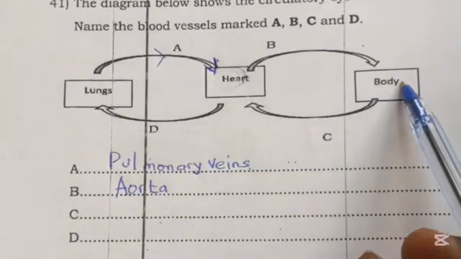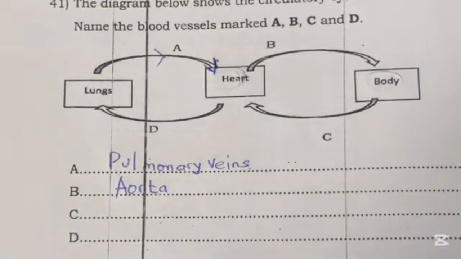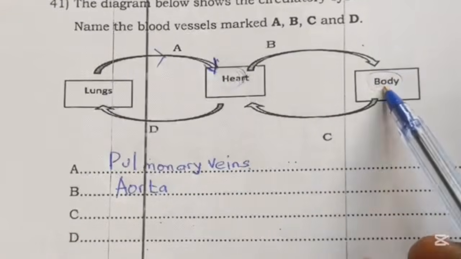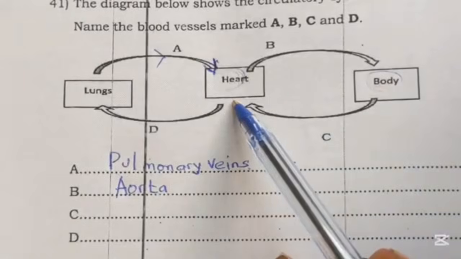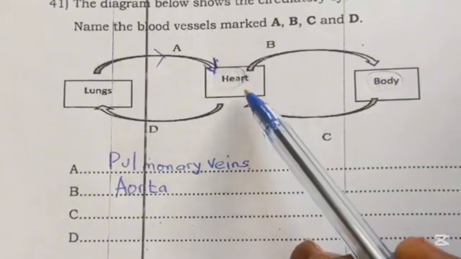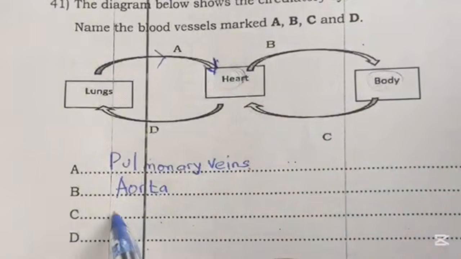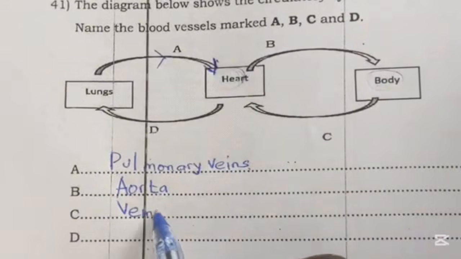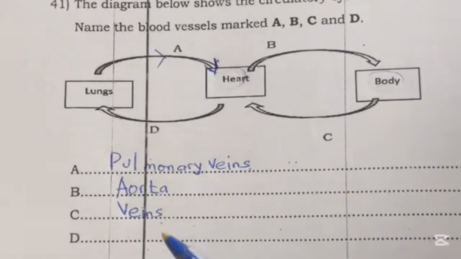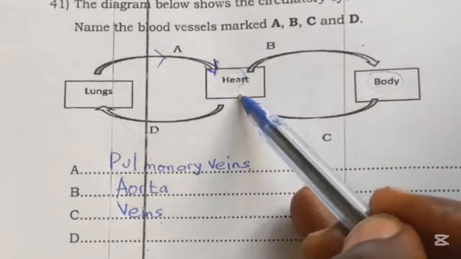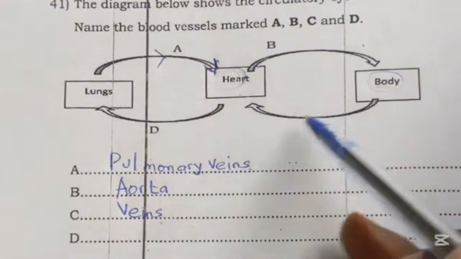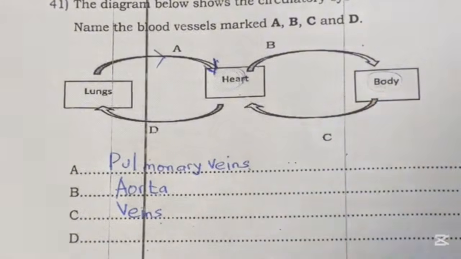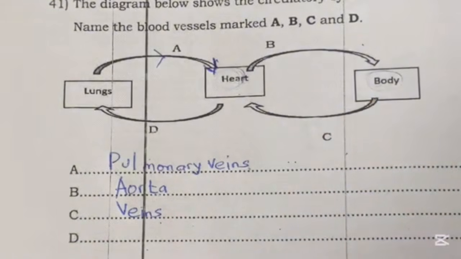Whereas here, the blood reaches the body and the oxygen will be used. Then after, it will be deoxygenated, and it will take some time to move into the heart. And here, it will need veins. Understand? Then these veins which are here will carry this deoxygenated blood from here to go back to the right side of the heart.